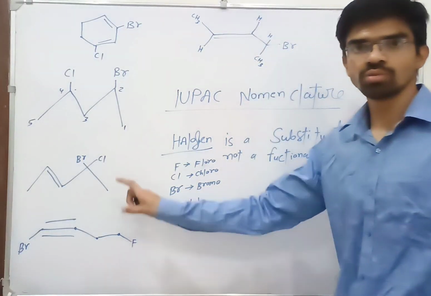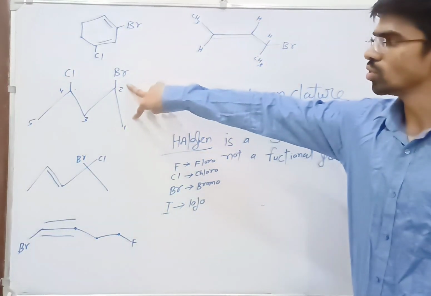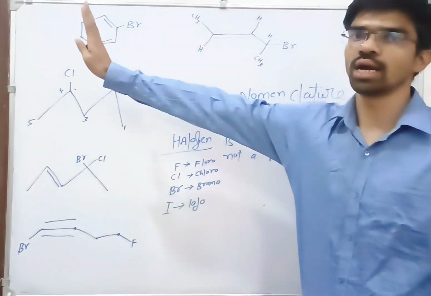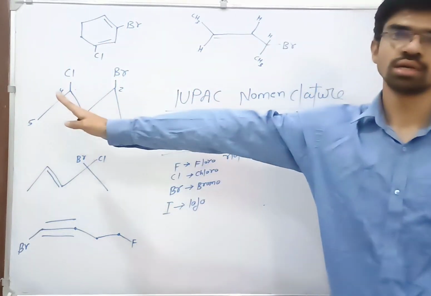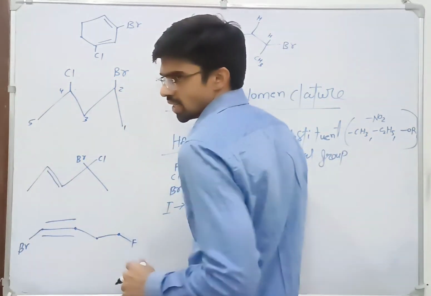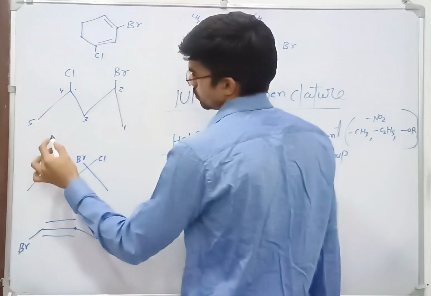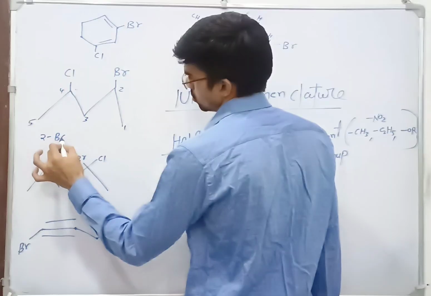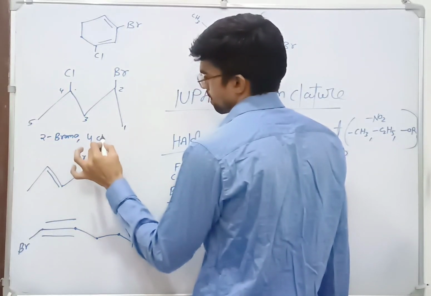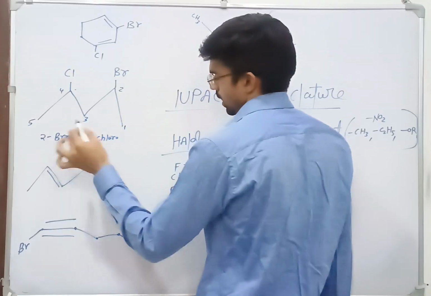What will be the name of this compound? 2 bromo, 4 chloro. We will first put the name of the halogen, after that, the main chain. So 2 bromo, 4 chloro, pentane. So the name of this compound will be 2 bromo, 4 chloro, pentane.